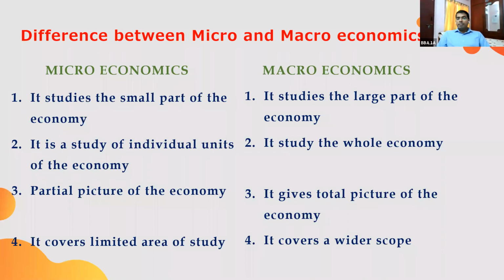So in microeconomics, it's a partial picture of the economy. It is not exactly what the economy is. Sometimes we can't assume and we can't forecast the economy based on a particular firm. But macroeconomics gives a total picture of the entire economy. Microeconomics covers the limited area, but macroeconomics covers the wider scope. So these are the major differences between these two.